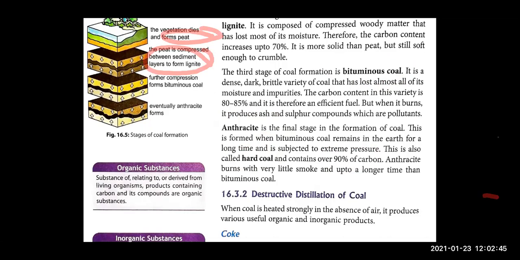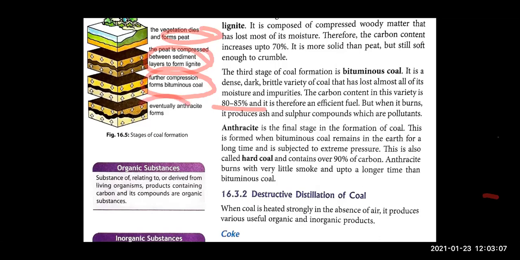Then the lignite gets converted into bituminous coal, which has lost all the moisture and impurities, and it is a very efficient fuel as it has about 80 to 85% of carbon in it. But if you burn it, it will produce ash and sulfur, which are going to pollute our environment. So let it remain in the soil.